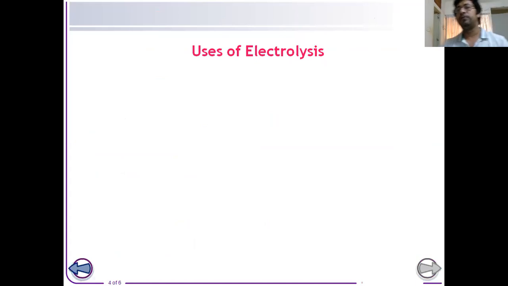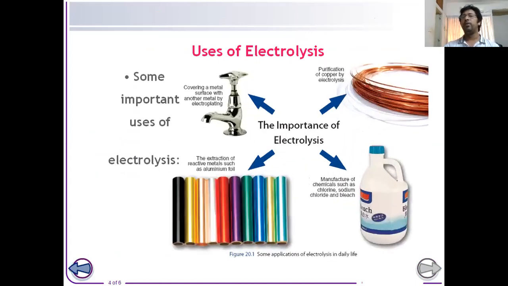Well, now, what are the uses of electrolysis? Electrolysis has many uses. For example, from this slide we can see that metals can be extracted by using the electrolysis process. Some very important chemicals like chlorine, bleaching powder, sodium hydroxide can be made by the electrolysis process.